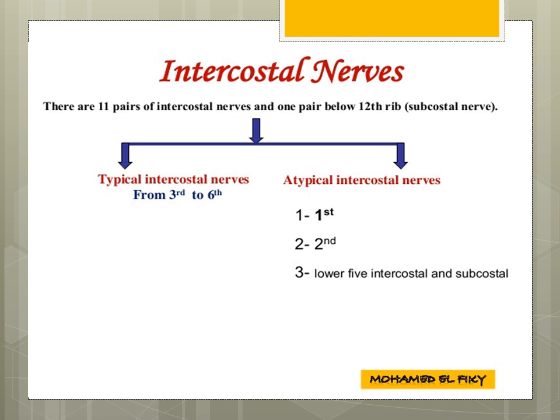We divide the intercostal nerves into two groups, typical intercostal nerves and atypical intercostal nerves. Typical intercostal nerves, as we know, are from the 3rd to 6th intercostal space. But the atypical intercostal nerves supply the 1st intercostal space, 2nd intercostal space, and the lower 5 intercostal spaces, that is from 7 to 11, and the subcostal means the 12th.